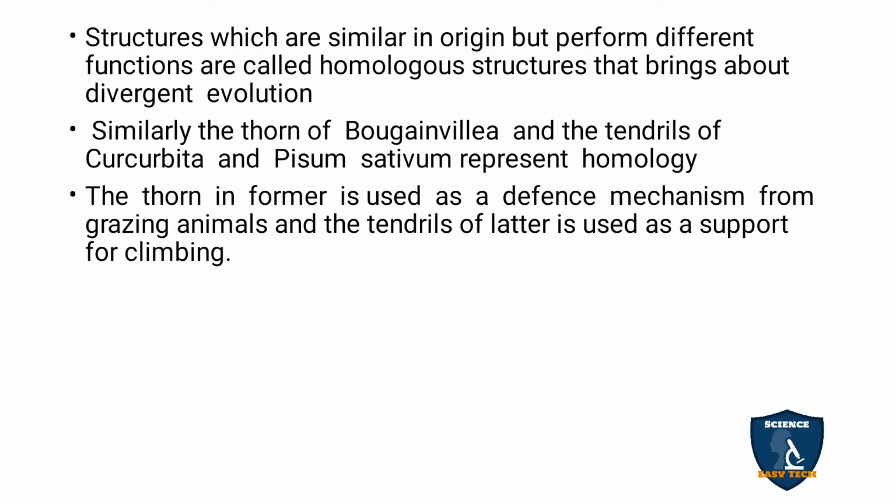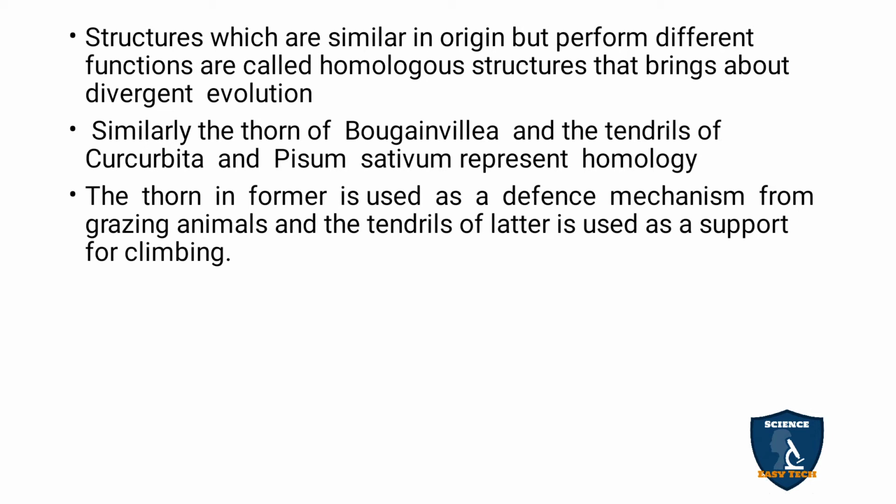The structures which are similar in origin but perform different functions are called homologous structures, which bring about divergent evolution. As we said, in structure they are the same, but in function they are different. This type of evolution is called divergent evolution. This may be asked in your 2 mark questions.